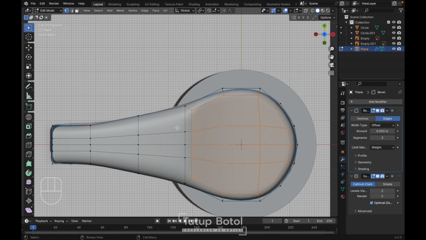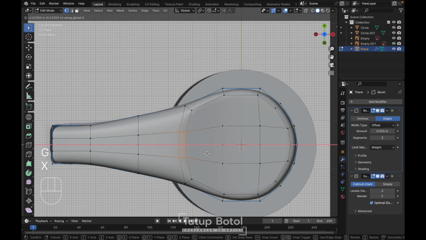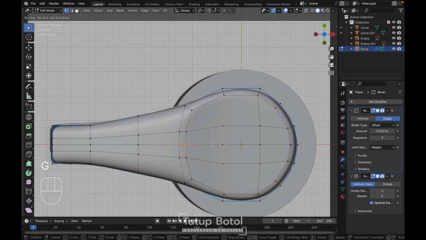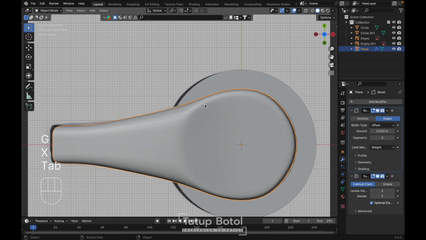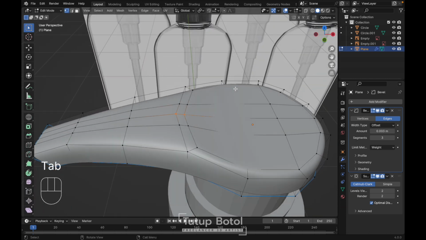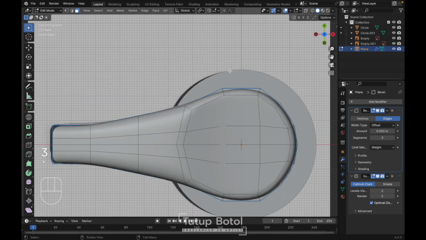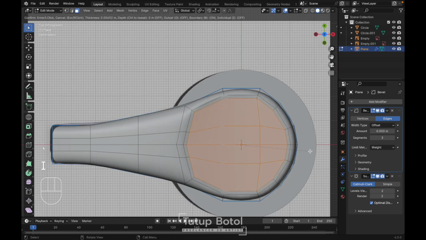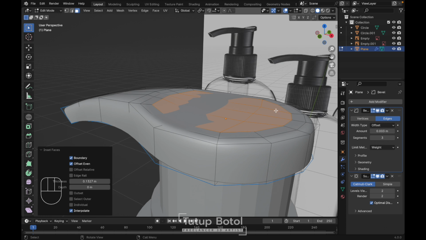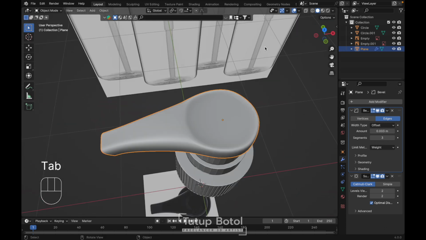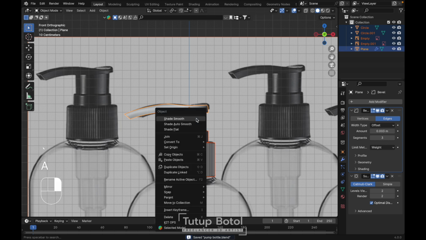This one, if you want it, probably something like this to make it more circle. Okay. Press 3 again, select all of this face like this again. Then you can press I again to insert and you can press G Z and move it down a little bit, like this. Okay, you can select everything, right click, shade smooth.